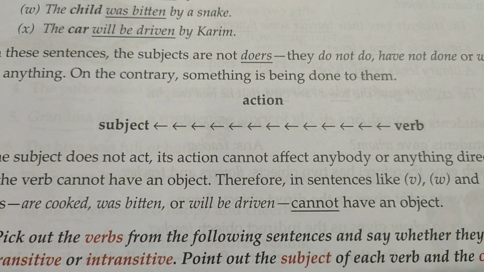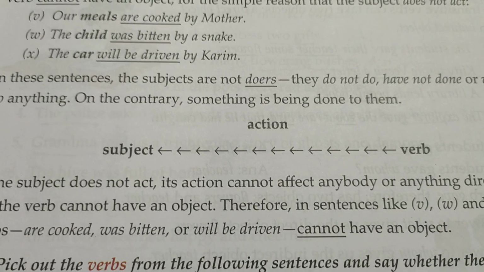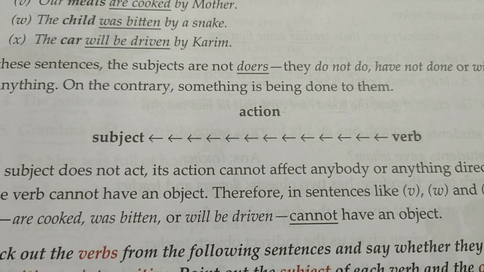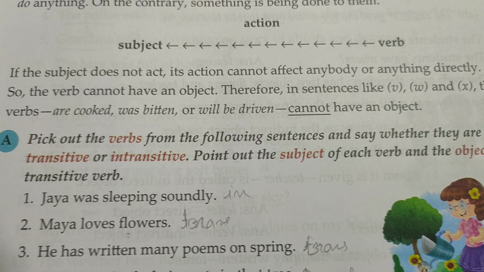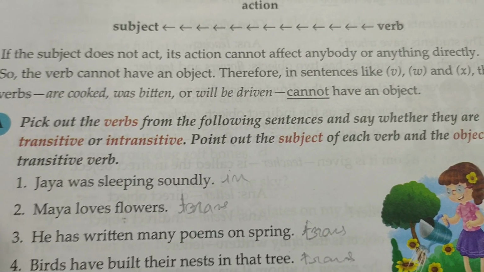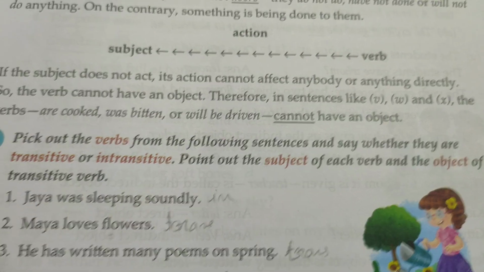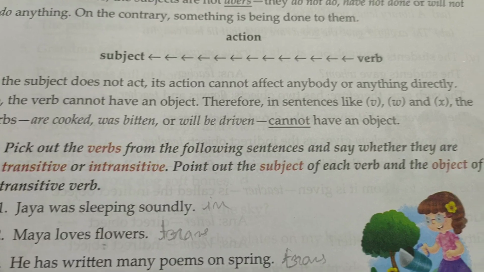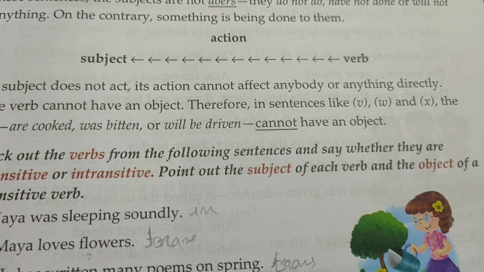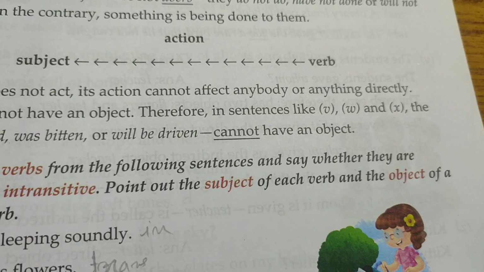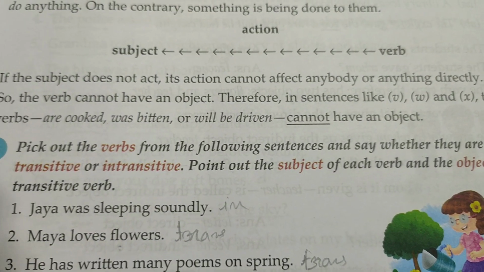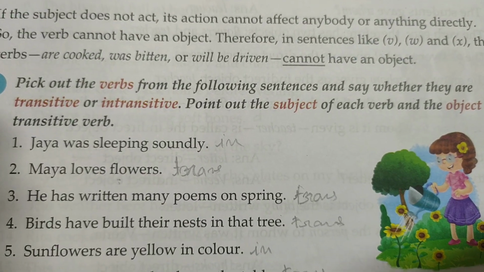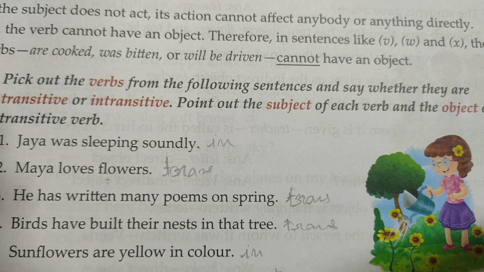On the contrary, something is being done to them, right? Meals are being cooked by mother. The child was bitten by the snake. The car was driven by Karim. Now let's see here. If the subject does not act, its action cannot affect anybody or anything directly. The meals are not acting, the child is not acting, the car is not acting. Somebody is doing something there. So the verb cannot have an object. Therefore, in sentences like these, the verbs cooked, was bitten, or will be driven cannot have an object.